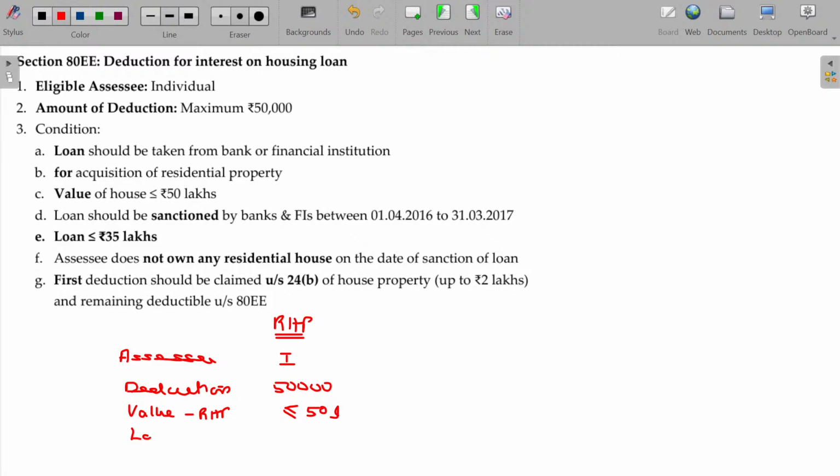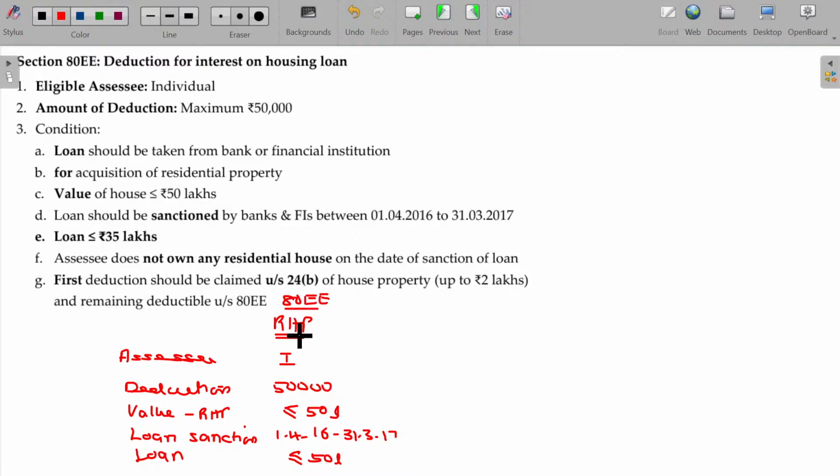And loan sanctioned between 1/4/16 to 31st March 17, previous year 16-17. Loan amount being less than or equal to 35 lakhs. Should not have any residential house property beforehand. Okay. This is coming under 80EE.